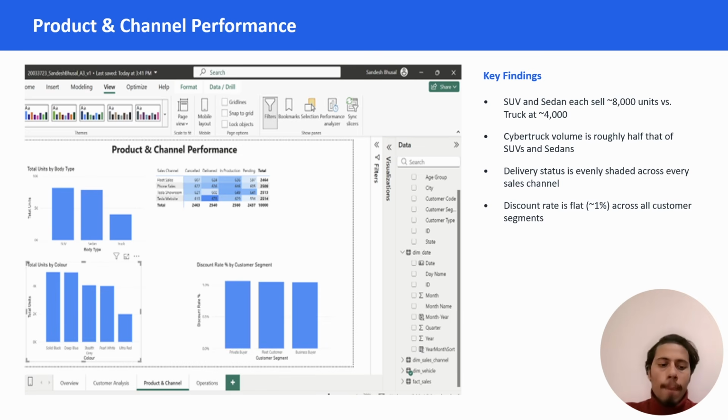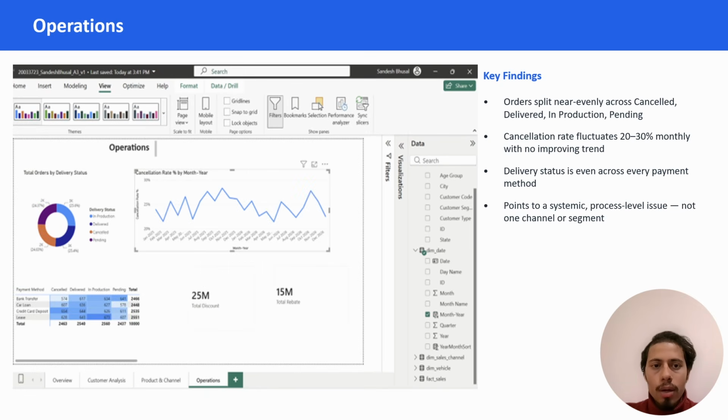Let's move to the next slide, which discusses our operations, the last page, and it is one of the strongest insights. This donut shows the order splits are almost exactly even across cancelled, delivered, in production and pending, each at about 24 to 26%.